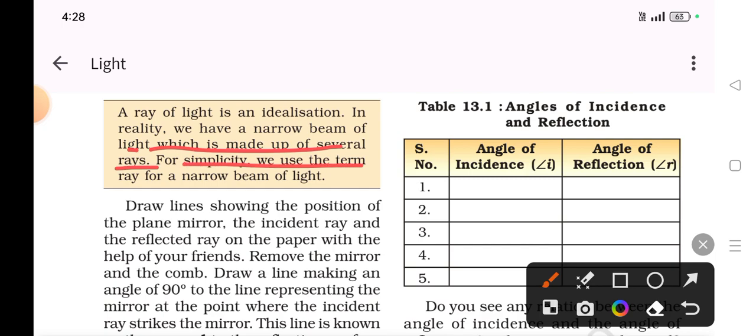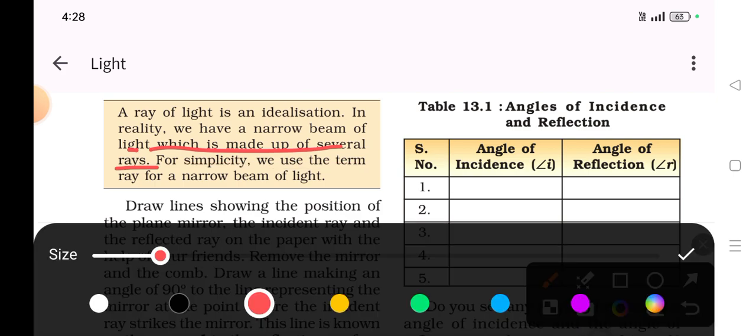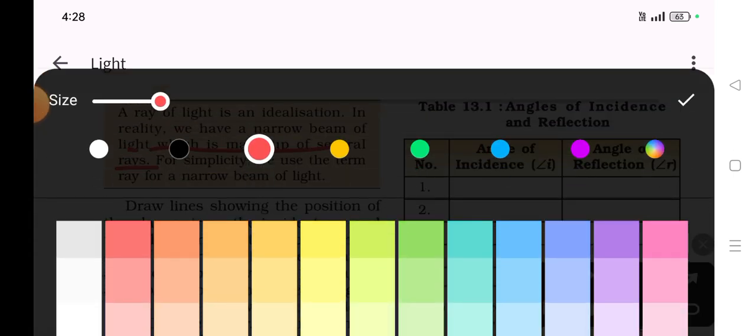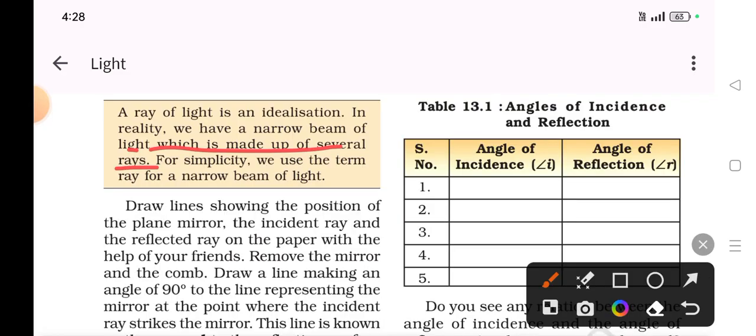For simplicity, we use the term ray for a narrow beam of light. As we have heard multiple times, light is made up of 7 colors. But though 7 colors are there, we are able to see white light. The white light is composed of 7 colors.